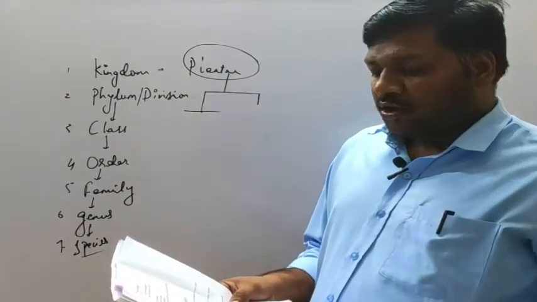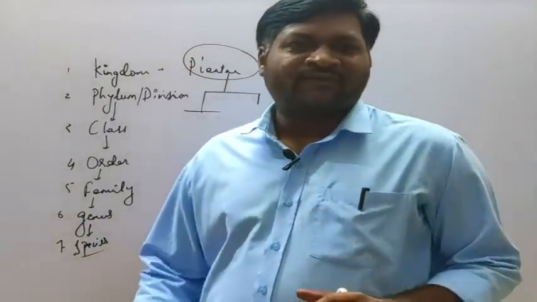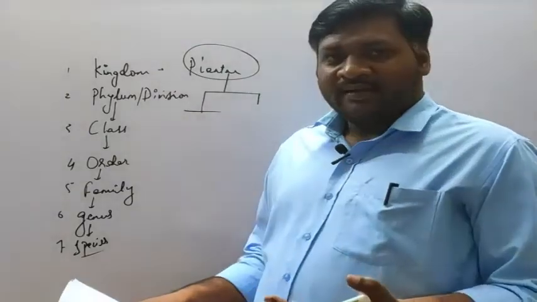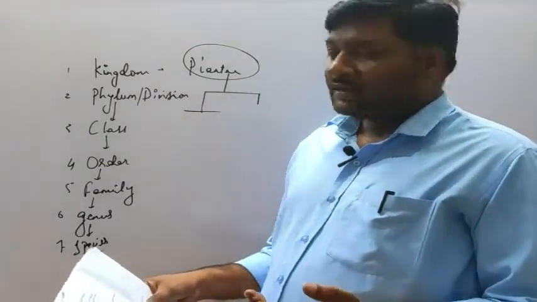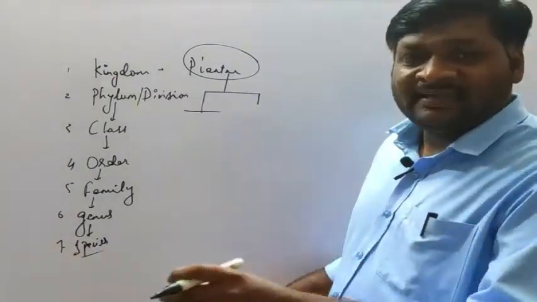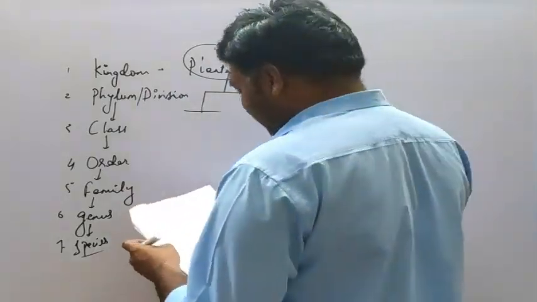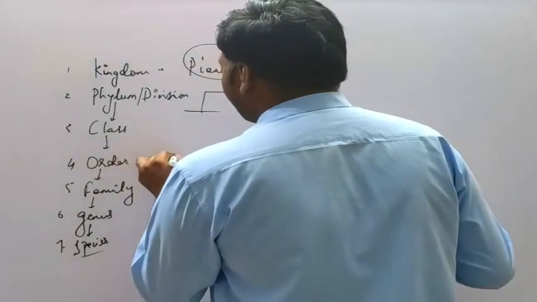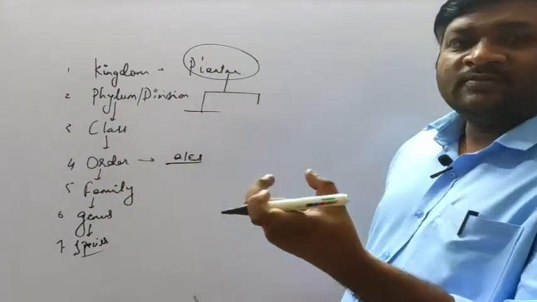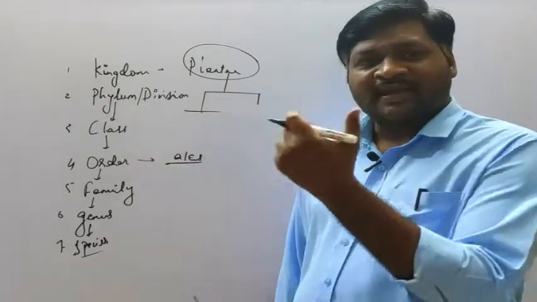The next question, number 70. The order generally ends with... So there are certain suffixes. In case of some orders it is phyta, some are ales. In case of families also, Solanaceae, Poaceae, Liliaceae, aceae, those are suffixes. In case of order, generally we are using ales. This is the suffix. Suffix is the word part which comes at the end. Prefix means in the beginning of the word and suffix means at the end of the word.